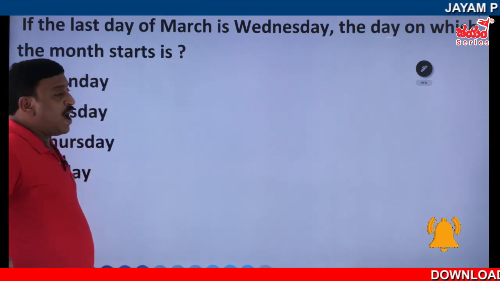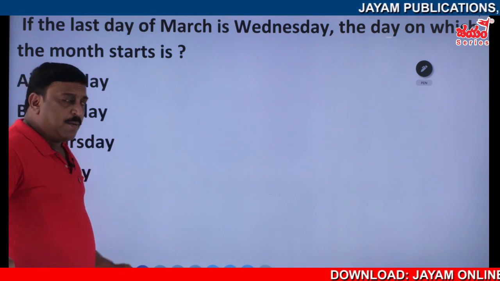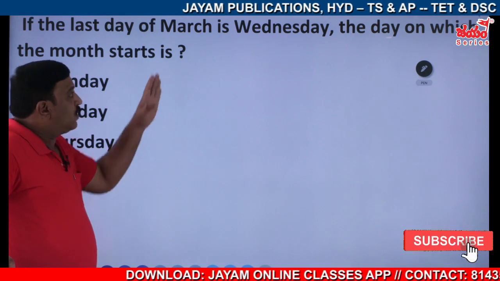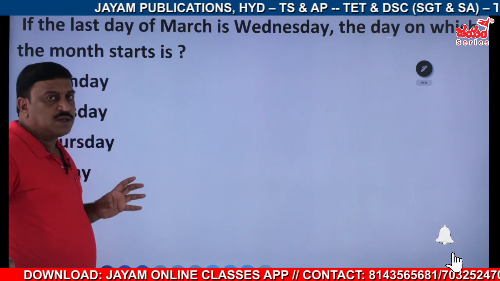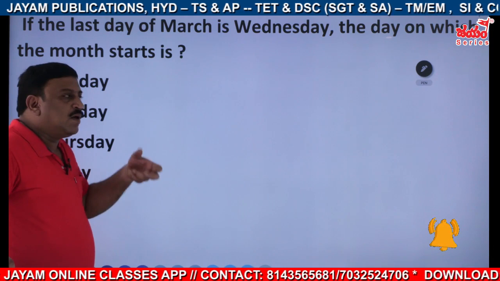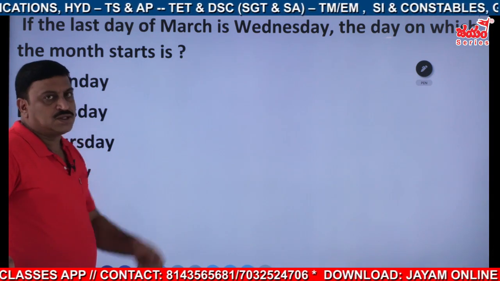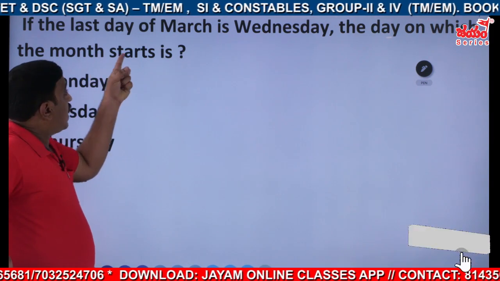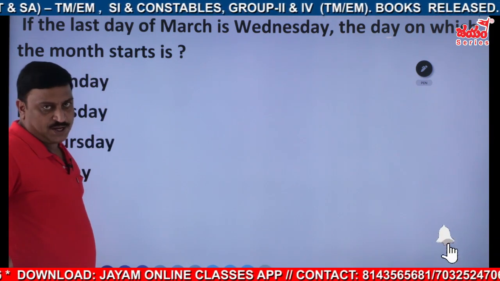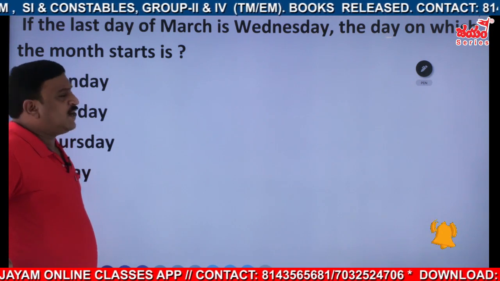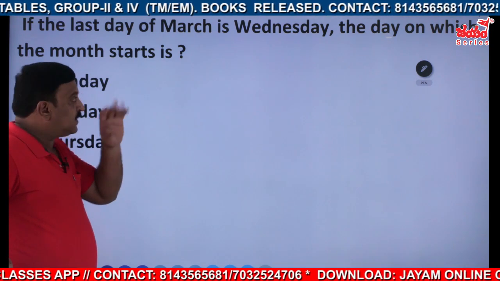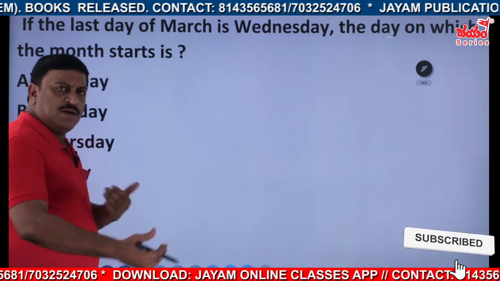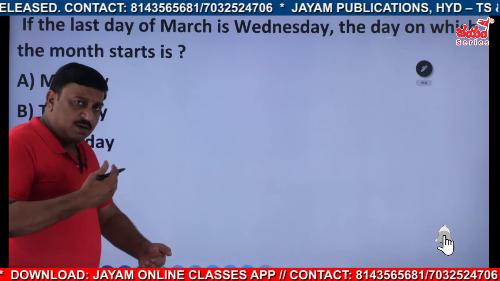If the last day of March is Wednesday, see, I am not making a different model, because I am taking only the same March month. Once you learn that in the same month, you can apply it for different months also. That is, I am going for a 31 days month, right? If the last day of March is Wednesday, whether it is day or date, the day on which the month starts is, again, a little bit backward.